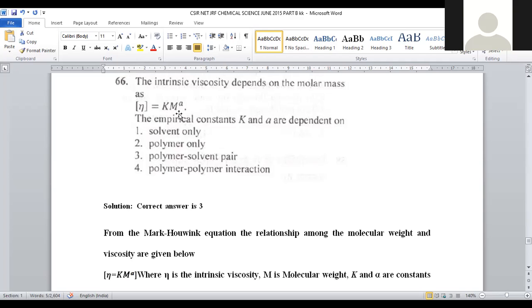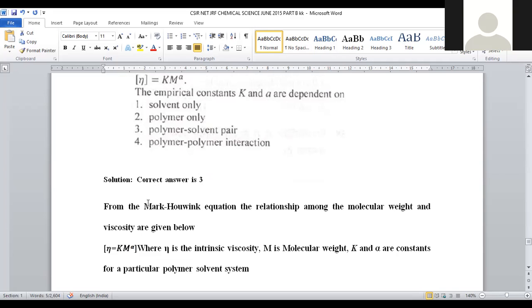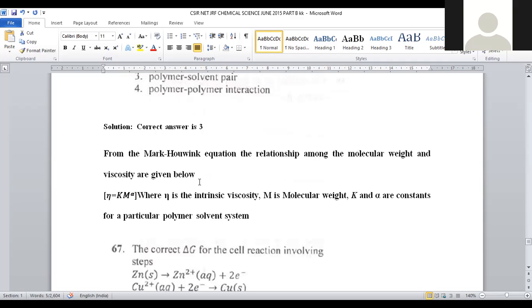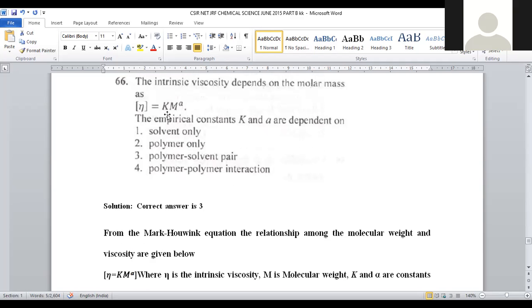Now, N is equal to K into M to the power A, which denotes the viscosity average molar mass formula, given by the scientists Mark-Houwink. This is known as the Mark-Houwink equation, right? In this equation, what are they asking for? The value of K and A.